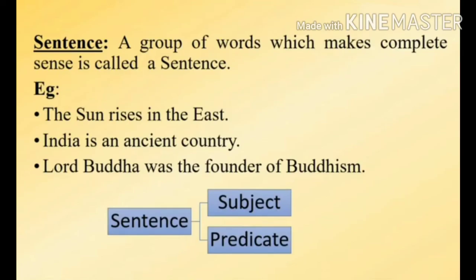What is a sentence? The definition of a sentence is as follows. A group of words which makes complete sense is called a sentence. For example, the sun rises in the east. Point number 2, India is an ancient country. Point number 3, Lord Buddha was the founder of Buddhism. These above examples are called sentences. Sentences are divided into subject and predicate.